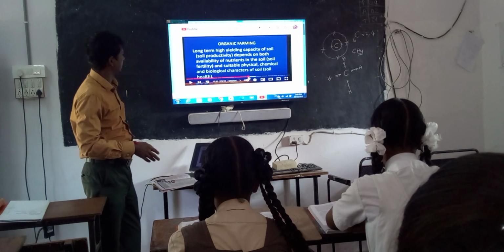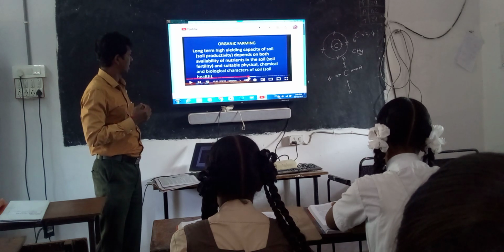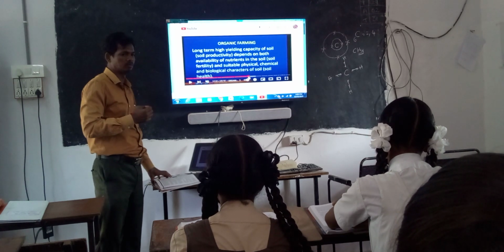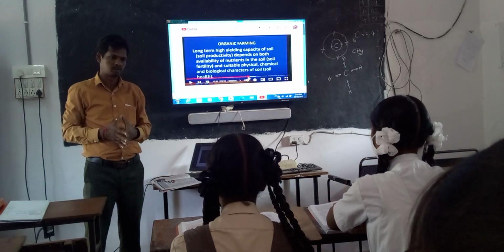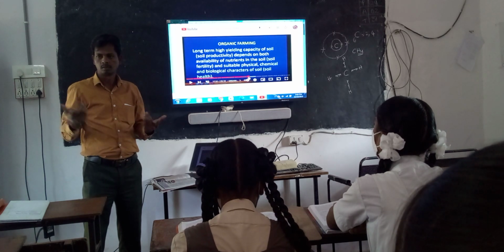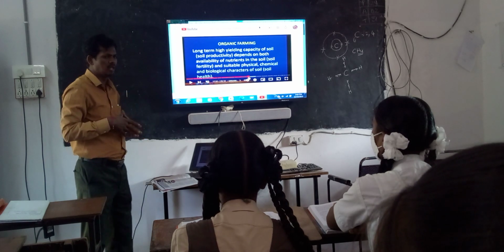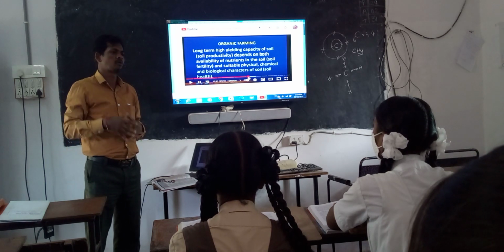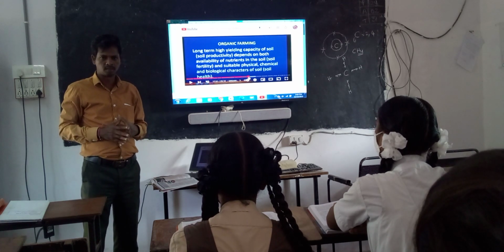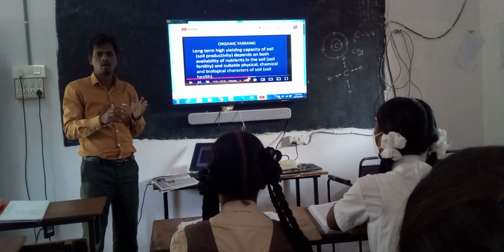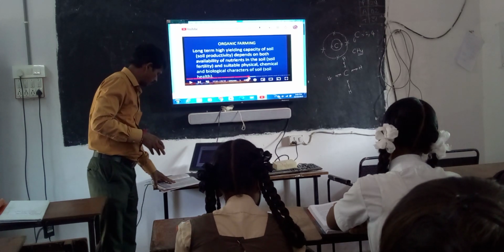Next, long-term high yielding capacity of soil depends on both availability of nutrients in the soil and suitable physical, chemical and biological types of soil. Not only fertilizers are important, but soil health is also very important. What is soil health? We observe three different types of properties of the soil: biological property, chemical property and physical property. According to these properties, we can grow different varieties of crops. So this property is very important to grow crops.